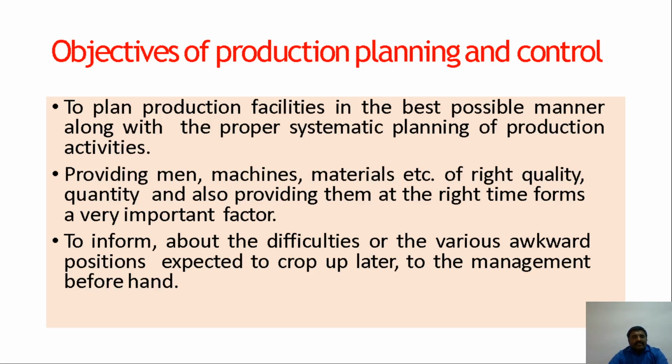Everything comes here to plan the production facility in the best possible manner along with proper systematic planning of production activity. For any manufacturing organization, we have to go with the production facility in the best possible manner, and providing men, machines, and materials of the right quality and quantity, also providing them at the right time, is a very important factor.